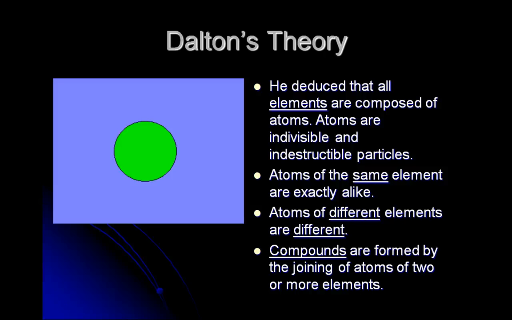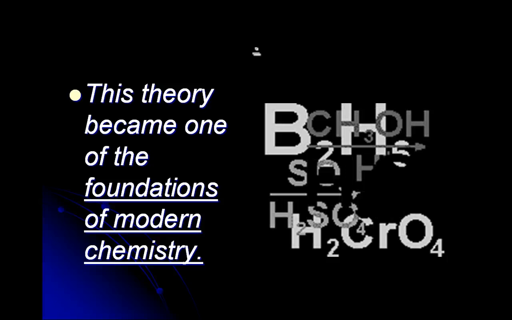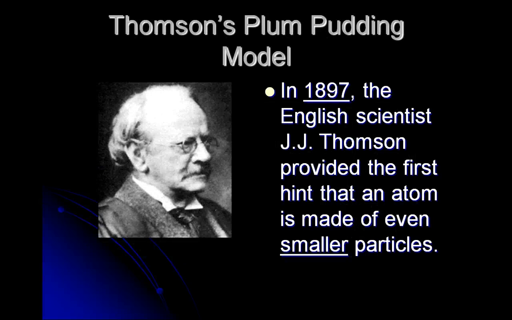Vice versa, atoms of different elements look different. And then that we could form compounds by taking atoms of 2 or more elements and combining them together. He was almost correct. That whole theory became our foundation for what we study today.